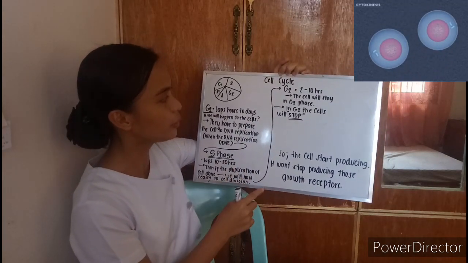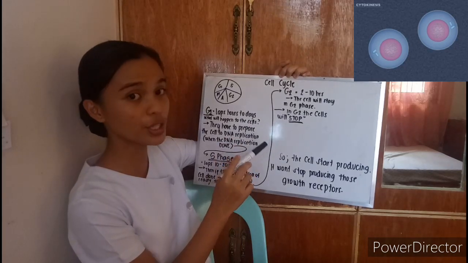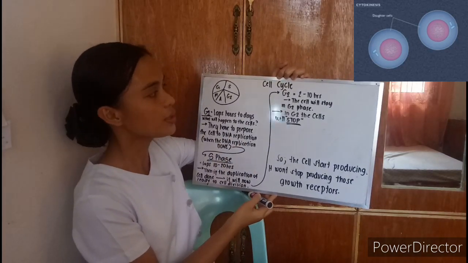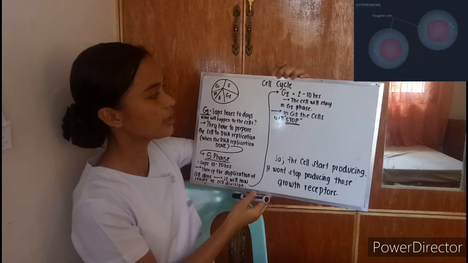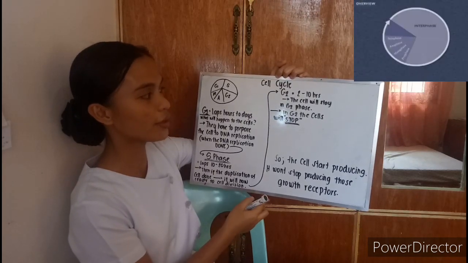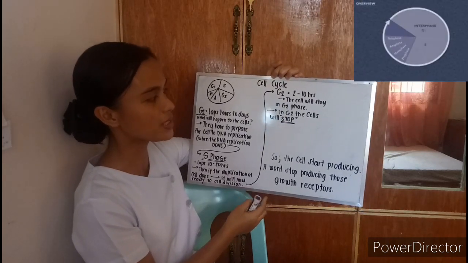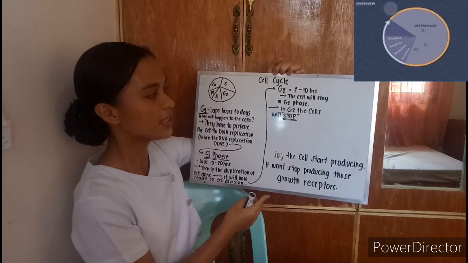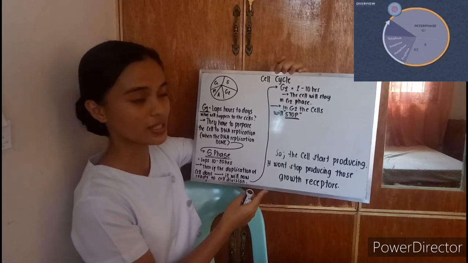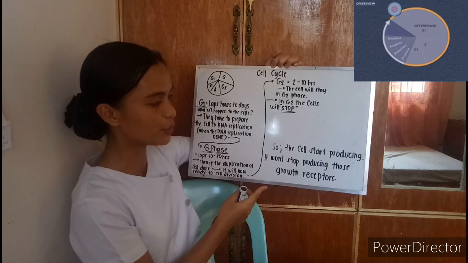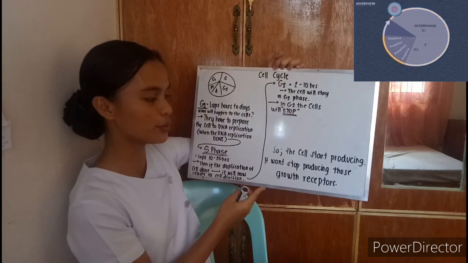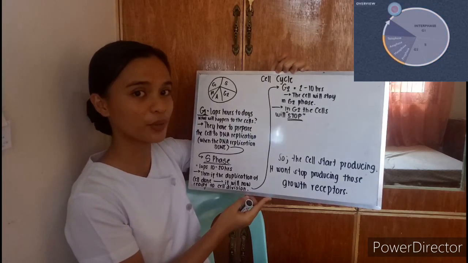Then it will go to the G2 phase or gap phase. In the G2 phase, it lasts between 2 to 10 hours. Then the cell will stay in the G2 phase. In the G2, the cell will stop. So the cells start producing, and won't stop producing, those cell growth receptors.